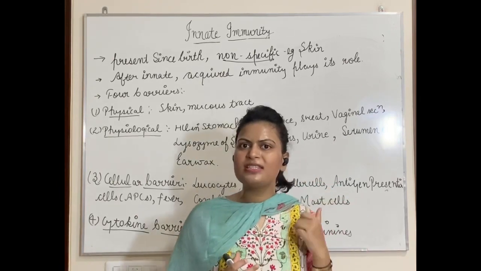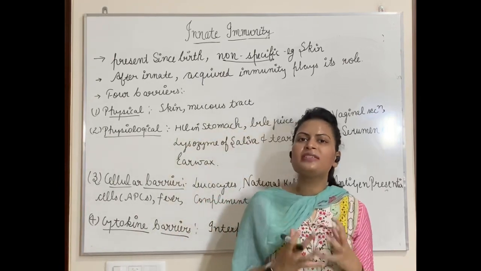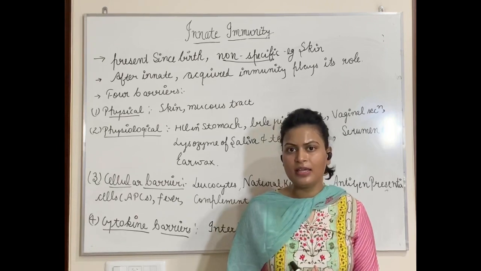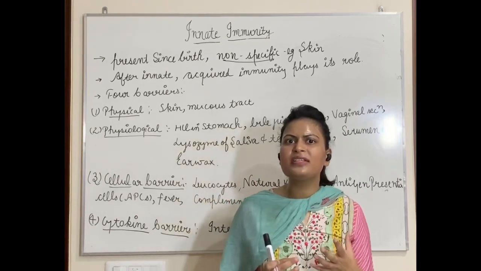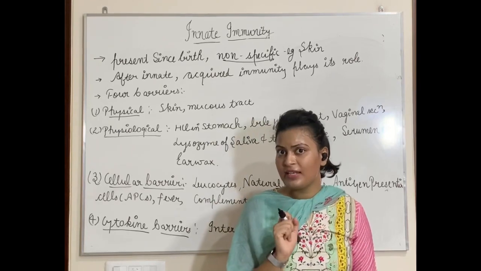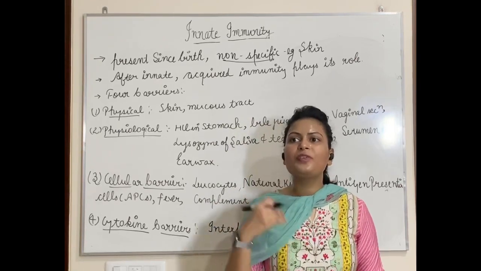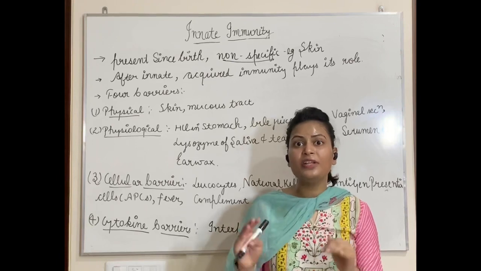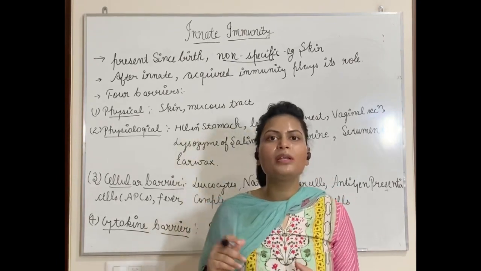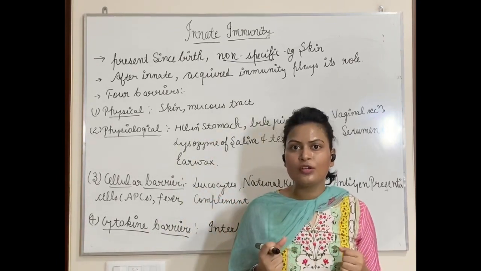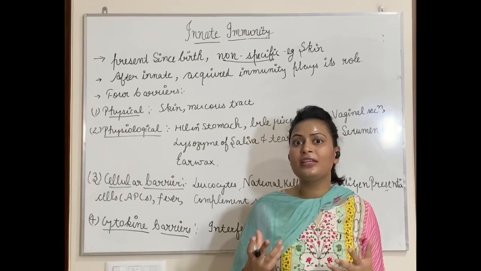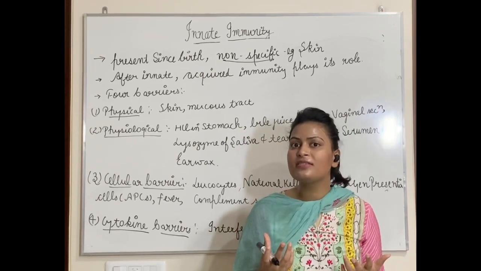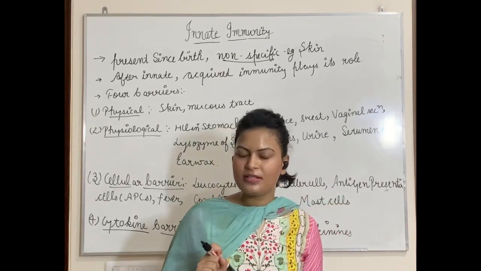Actually what happens, this innate immunity provides us the first and second defense line. It is forming the first and second defense line of our body. First defense line, skin is the first defense line which protects us. If the first defense line fails, the second defense line will play its role. Example, I told you hydrochloric acid, or you can say bile juice secreted by our liver. It is also alkaline in nature, prevents growth of microorganisms and forms the second defense line.